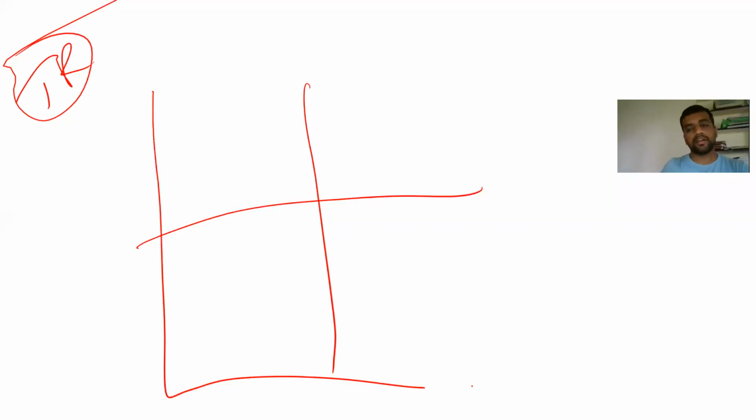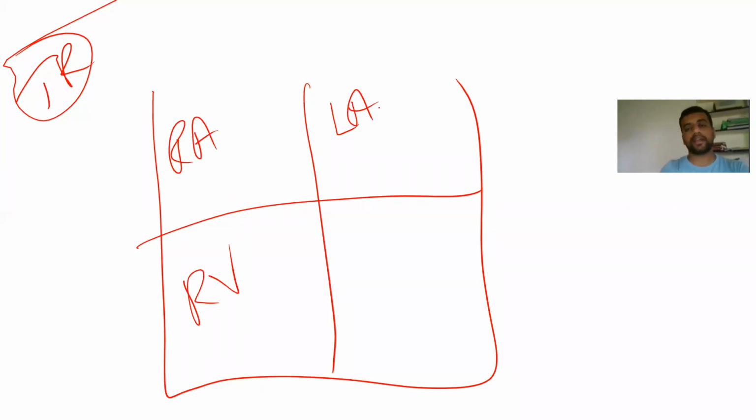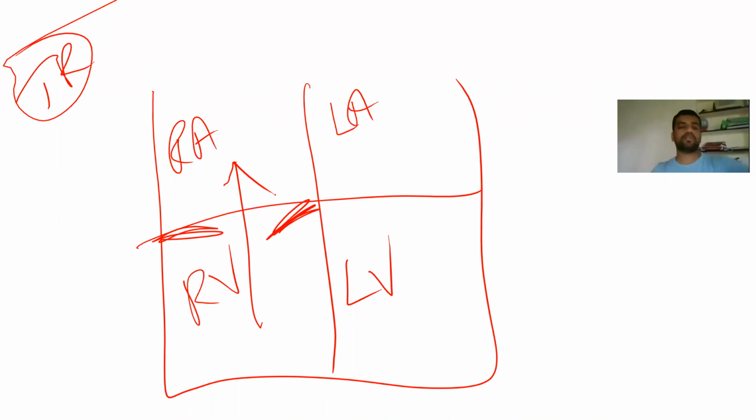In the second one, we'll go with tricuspid regurgitation. We'll use the same diagram again. We have your RA and RV, then LA and LV. This is your incompetent valve which is there, so you are going to have regurgitation back from the RV to the RA.